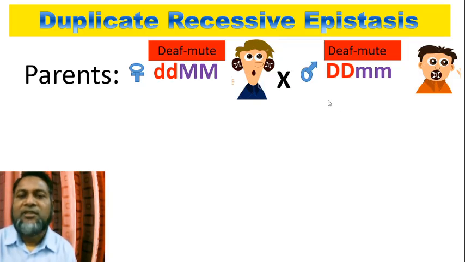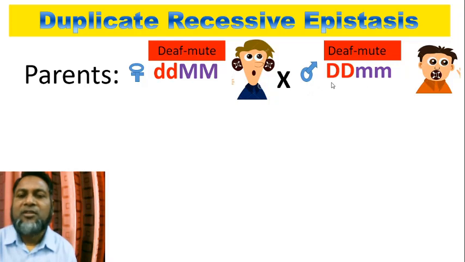On the other hand, this person cannot speak normally, but he hears normally. He has capital D for normal hearing, but small m makes it not possible to speak.